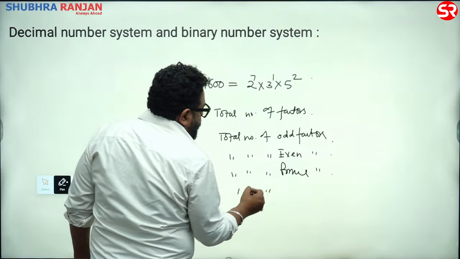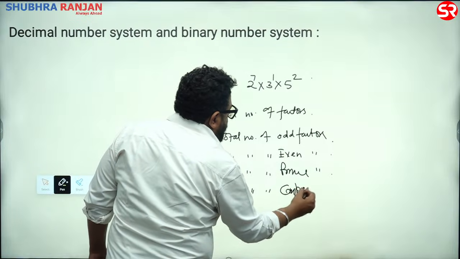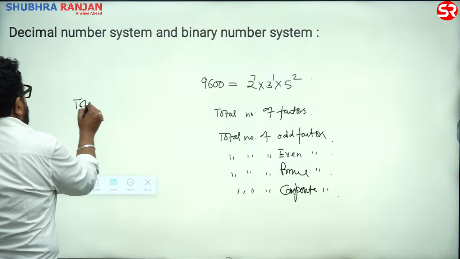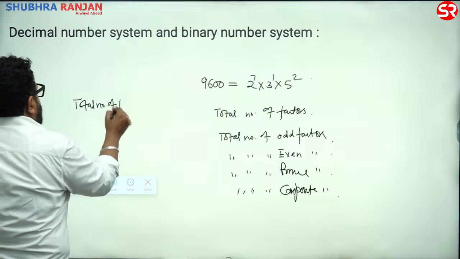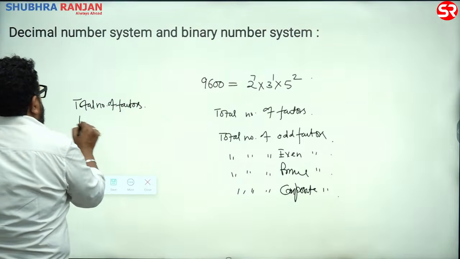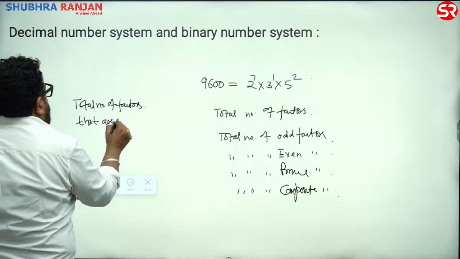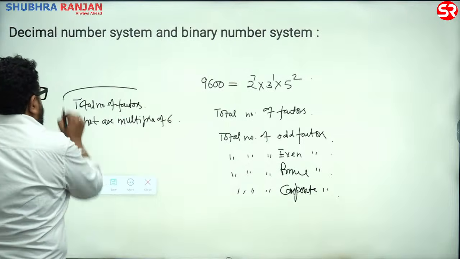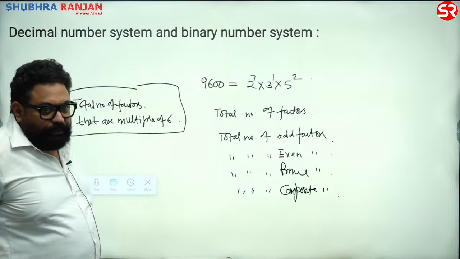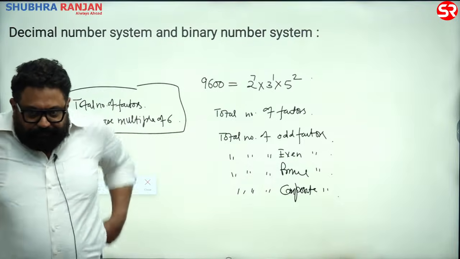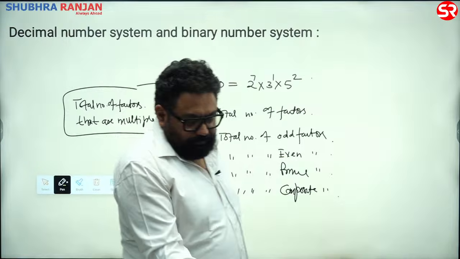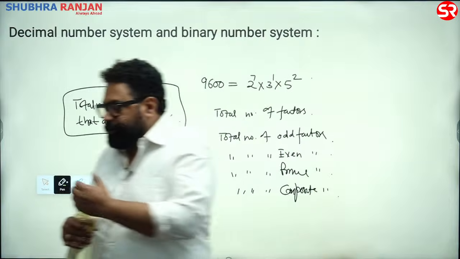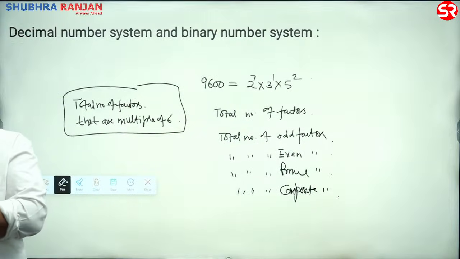Total number of composite factors, and last, total number of factors that are multiple of 6. Total number of factors that are multiple of 6. Sure. Come on, you have 5 minutes. Get it done.